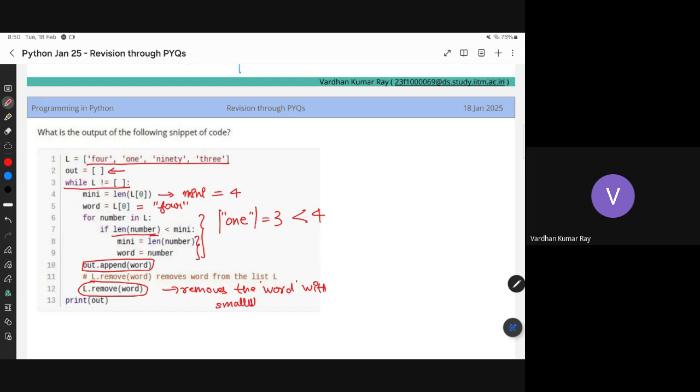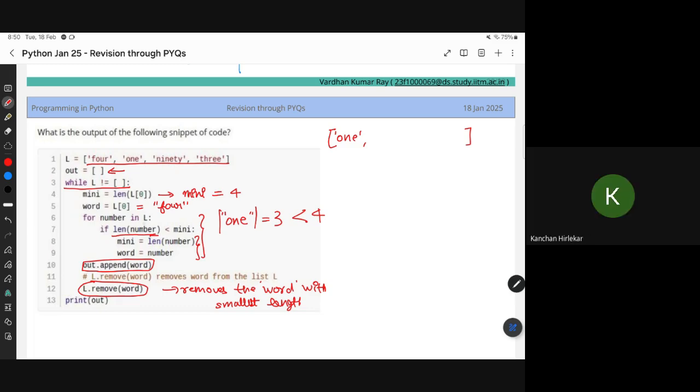So that is what is happening. The idea of this question is you're finding the word which has the smallest length till now, adding that to another list and removing it. So what will happen in the first iteration? I have a doubt. Sure. So when we are doing this for number in L, number will start from 0. So length of 4 is less than mini, will it come, right?